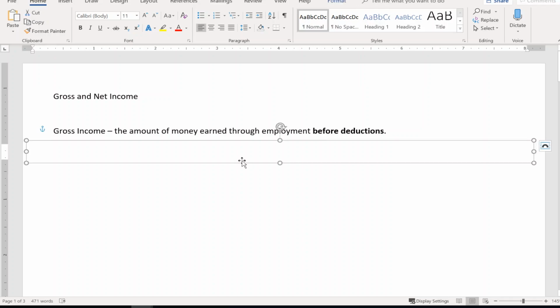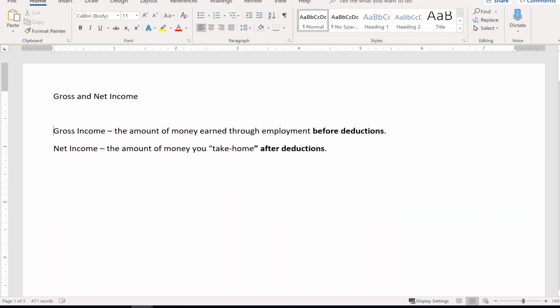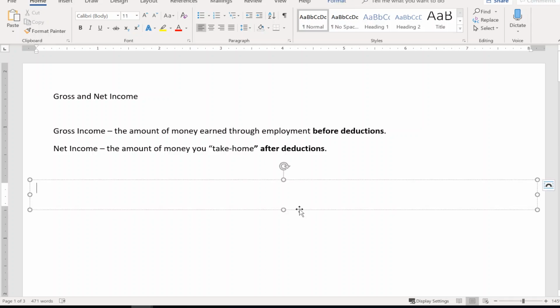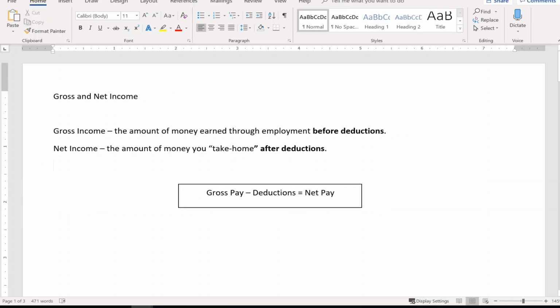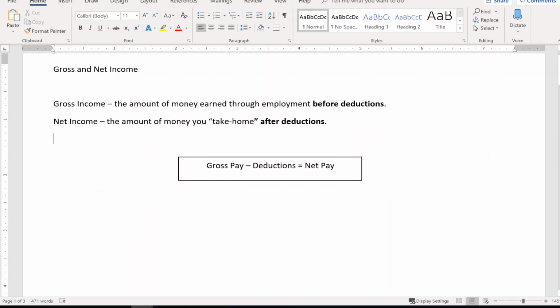Gross income is a little bit different than net income. Net income is the amount that you actually take home after deductions are taken off. So we can say here that our gross pay minus deductions is equal to our net pay. Let's now look at some of the ways that you can earn money.